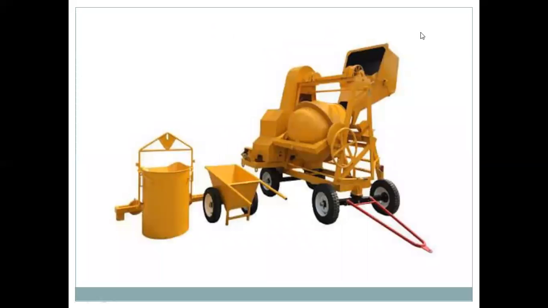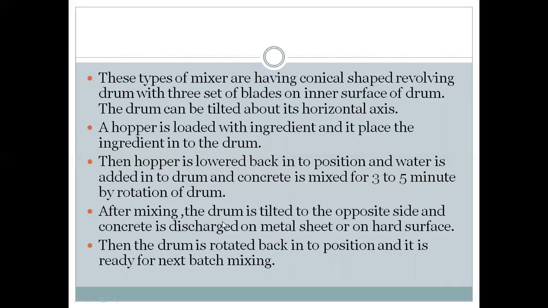So like this, the hopper is raised so that it places all the ingredients into the drum, and then the drum starts rotation. After mixing, the drum is tilted to the opposite side, and the concrete is discharged on the metal sheet or on a hard surface. The drum is rotated back into position, and it is ready for the next batch mixing.